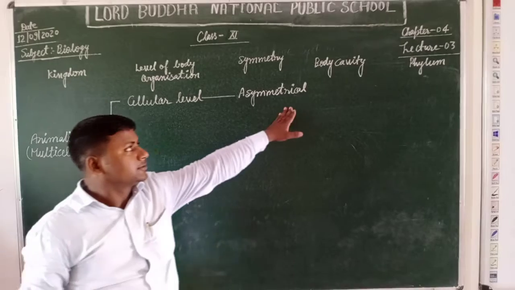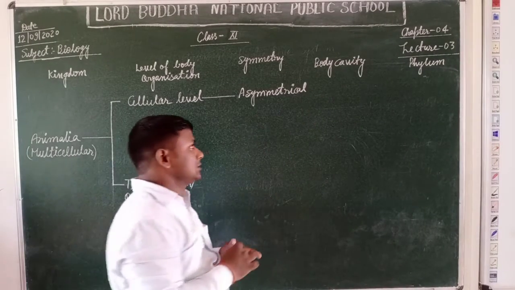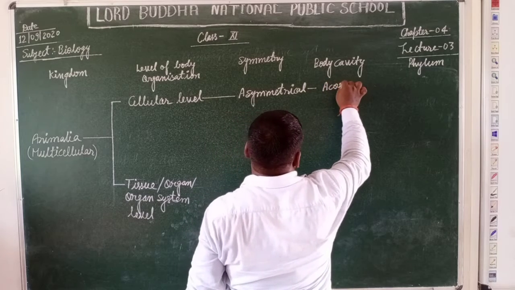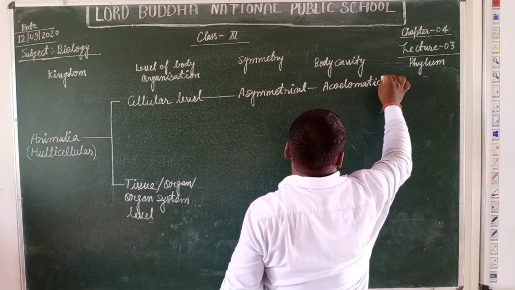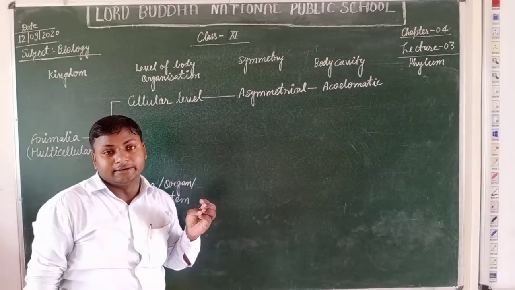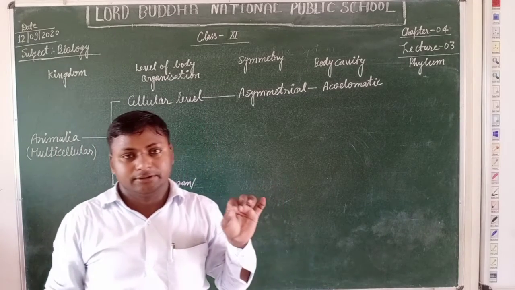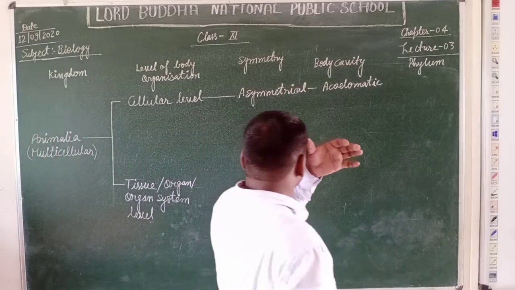Now students, the body cavity, acoelomatic type. It means without body cavity. Acoelomatic type means animals without body cavity.